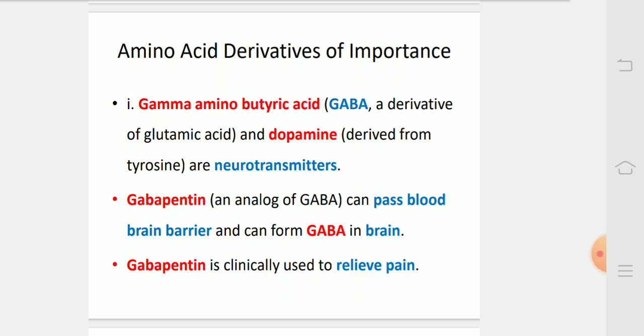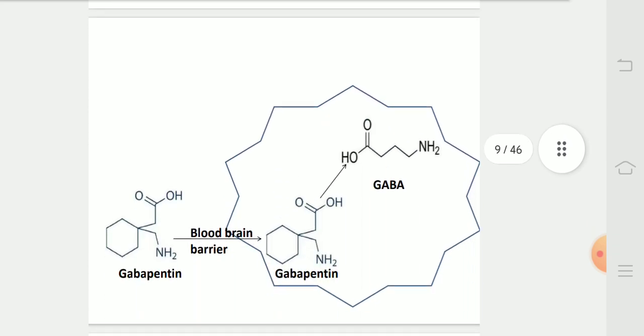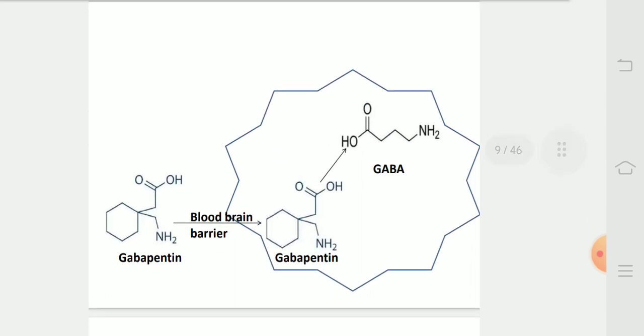Gabapentin is clinically used to relieve pain. In this diagram, we can see that gabapentin passes through the blood-brain barrier and forms GABA in the brain.